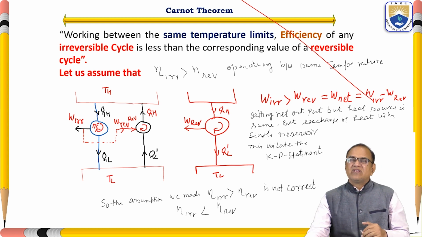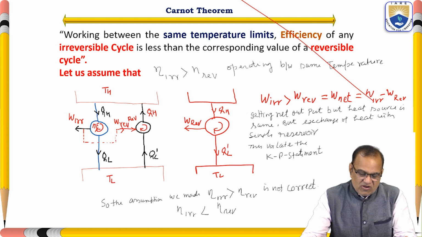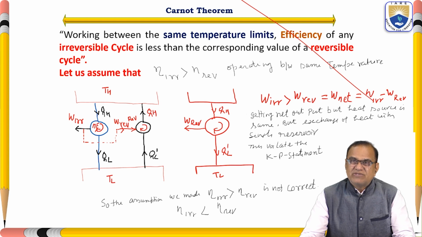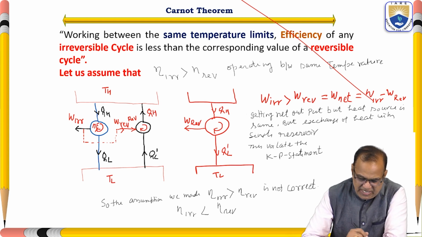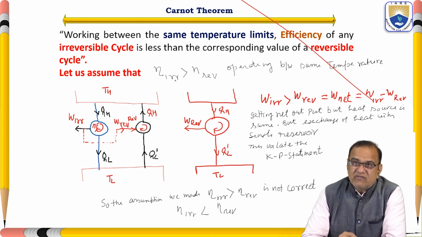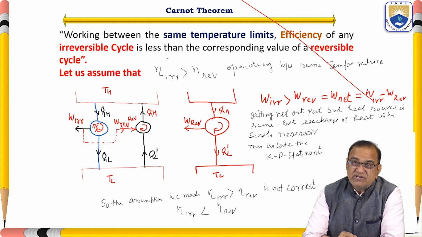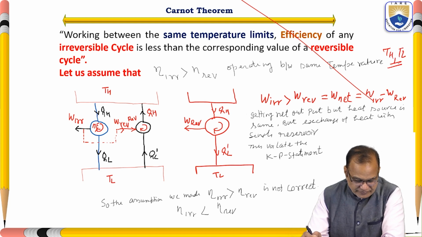That is the theorem of Carnot. Let us assume that eta irreversible is greater than eta reversible. That is our assumption. Whether it is true or not, we operate between the same temperatures, TH and TL. These are the temperature limits.